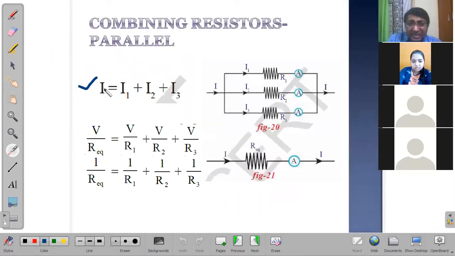And the way it is derived is very simple. We already know I is equal to V by R, where the denominator is R equivalent. Whatever you're seeing on the left side is an equivalent circuit, a simplified circuit, where the effect of three resistors is simplified into a single resistor, which is R equivalent. So I is nothing but V by R equivalent. I1 is equal to V by R1, V by R2 for I2, and V by R3 for I3. Why are we not using V1, V2, V3? We just discussed it, because the energy available is the same for all the three resistors.